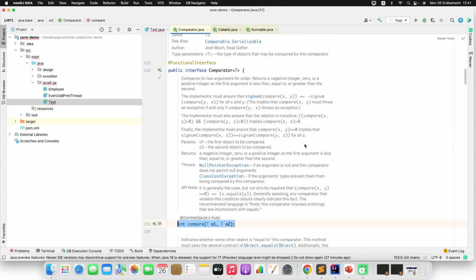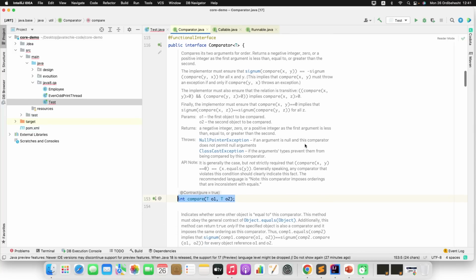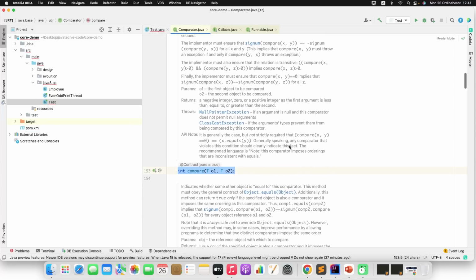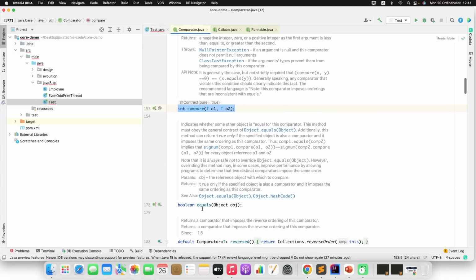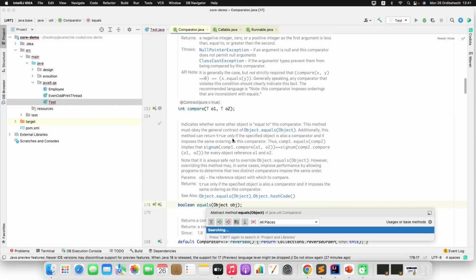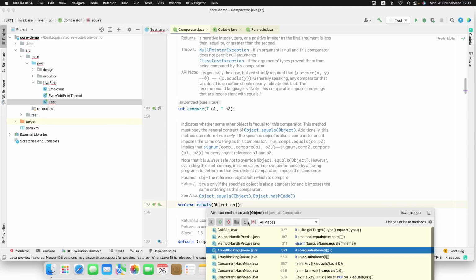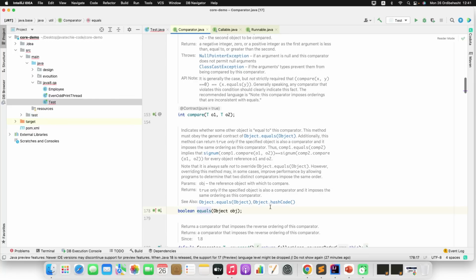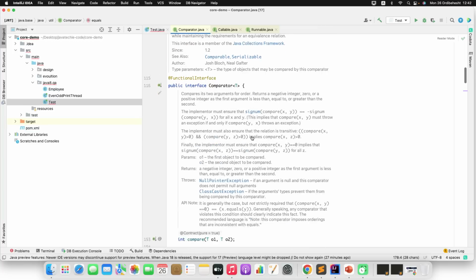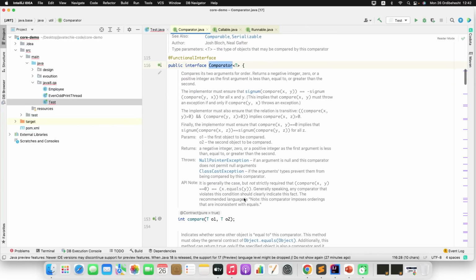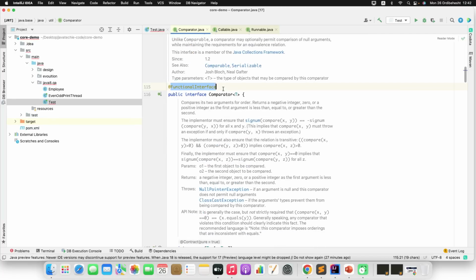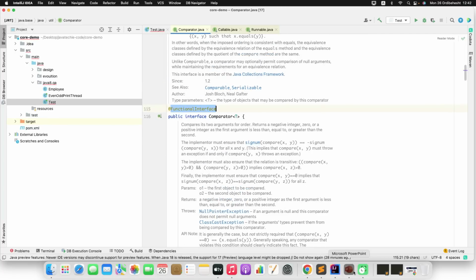Yes, Comparator is a functional interface because equals is an abstract method overriding from java.lang.Object. So this does not count as an abstract method. If you go to this equals, it is inherited from the Object class. You know, right, equals and hashCode methods are part of the Object class. So this is inherited from the Object class, not from this particular Comparator interface. That is why we cannot count this as an abstract method as part of this Comparator interface, right? Now let's move to the next question.